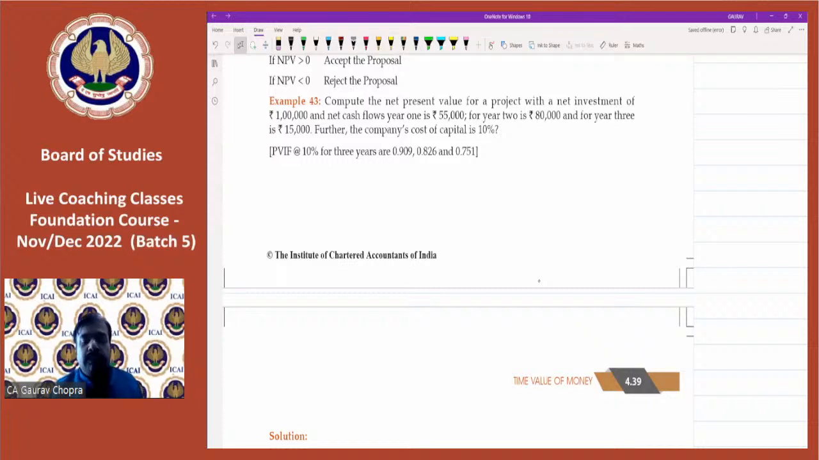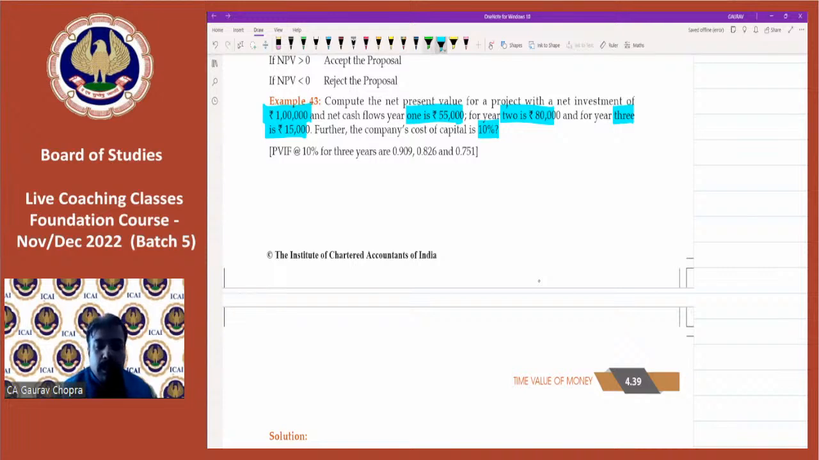Compute the net present value for a project with a net investment of rupees 1 lakh. So now here the investment is 1 lakh rupees and we have to calculate the net cash flows every year. First year the cash flow is 55,000. For second year it is 80,000 and for third year it is 15,000. So we are having three cash flows. Further, the company's cost of capital is 10%. Then we have to calculate the net present value.